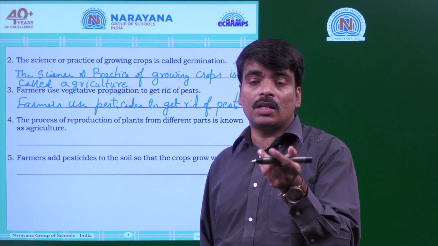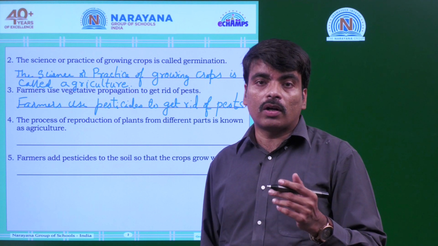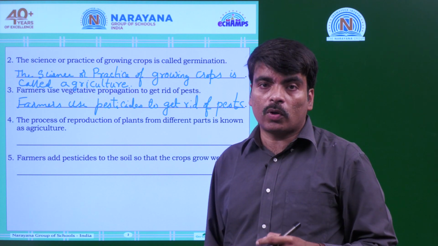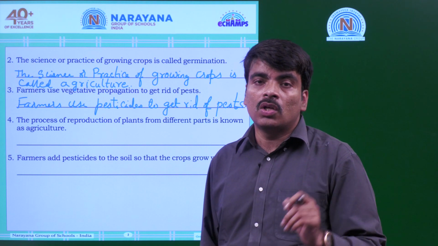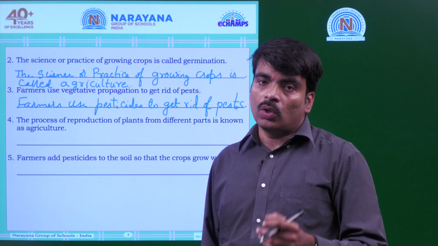For example, a rose plant is grown by the stem cutting process. The stem is cut and sown in the soil, and a new plant grows from the stem of the rose.